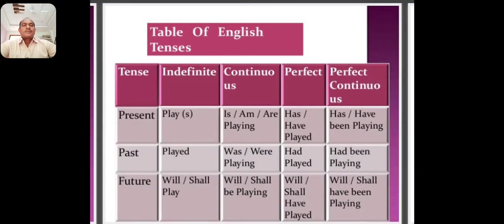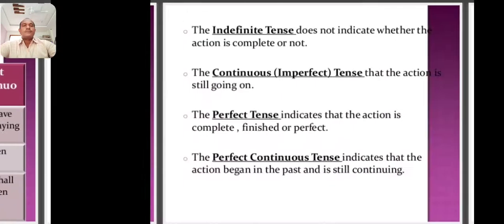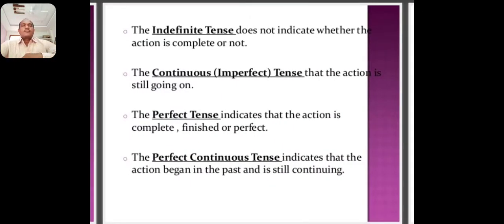These are the 12 tenses of structures, how they are formed. These four parts, what are the four parts? The definition of indefinite, continuous, perfect and perfect continuous tense you see here.